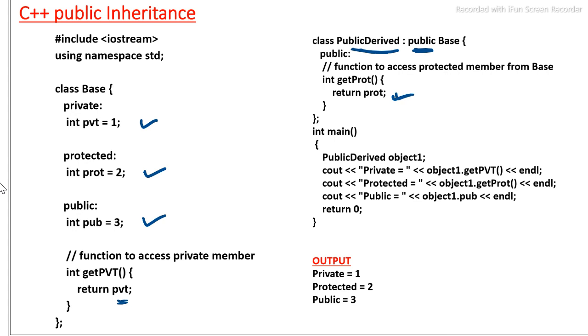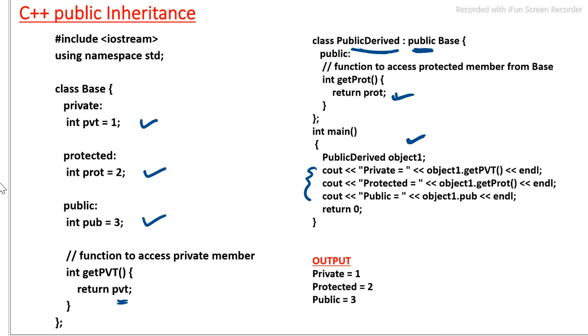Inside the main function, an object is created for the derived class, we should create the object of the derived class for all types of inheritance. And here for the derived class public derive, object 1 is the object, and we are printing three cout statements. Cout private equal to object 1 dot get pvt, so it will invoke this public member function of the base class and it will return the private value as 1.